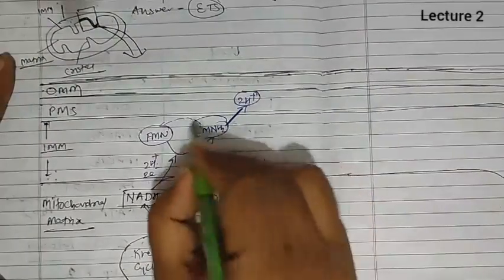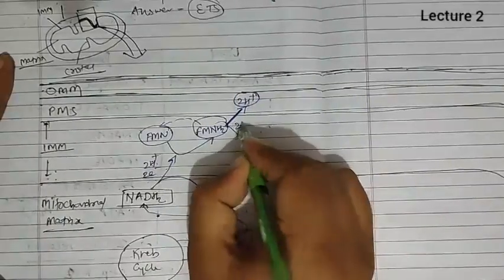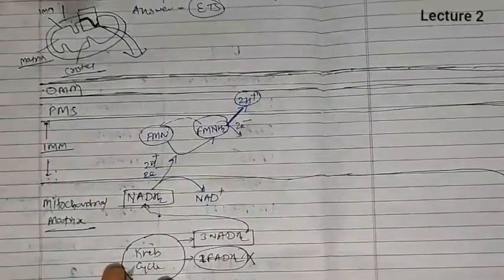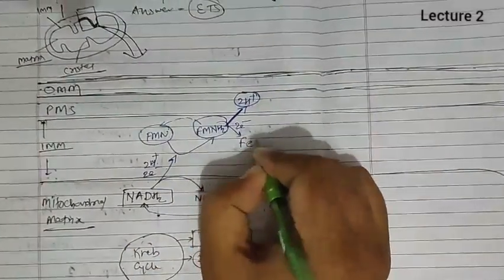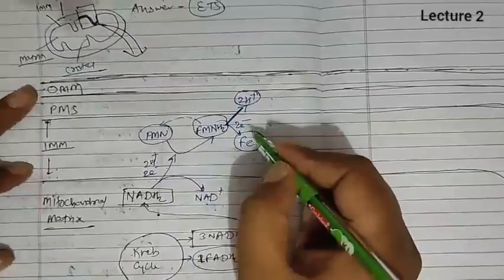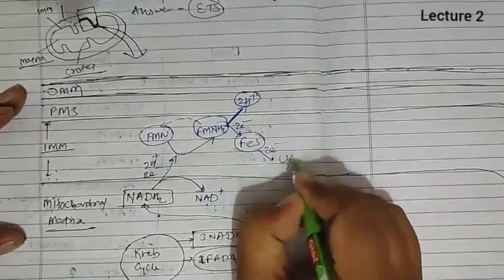Then FMN will be recovered back. 2H plus are going outside to the perimitochondrial space. Now 2 electron is remaining. This electron passes to the iron sulfur protein. From iron sulfur protein, this 2 electron passes to the ubiquinone.